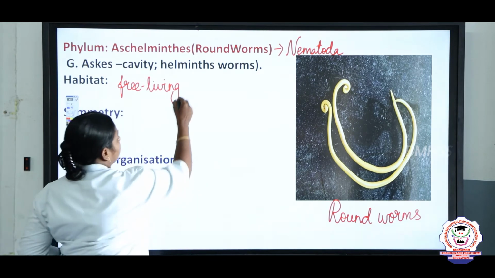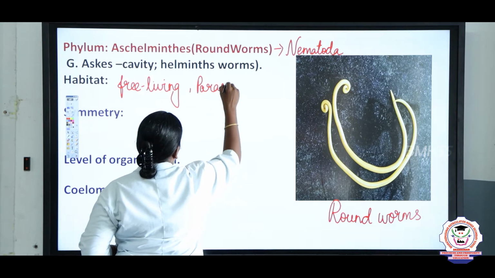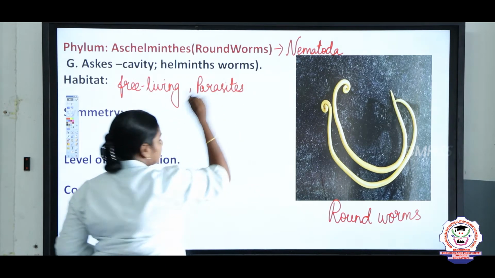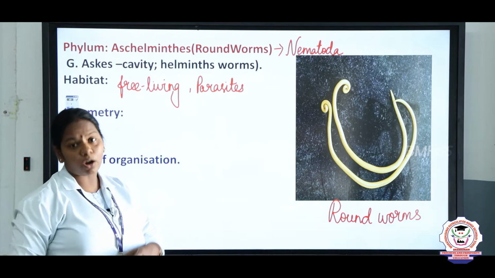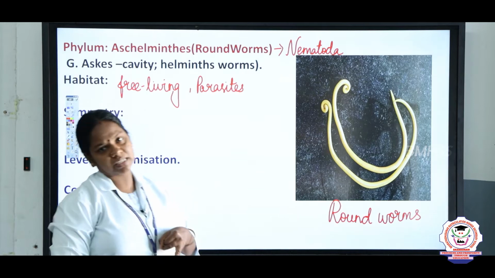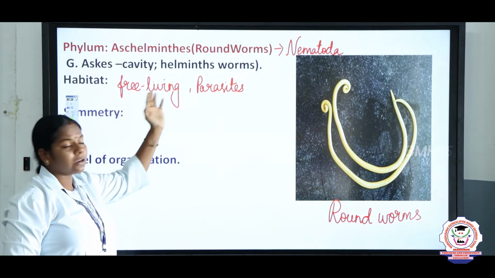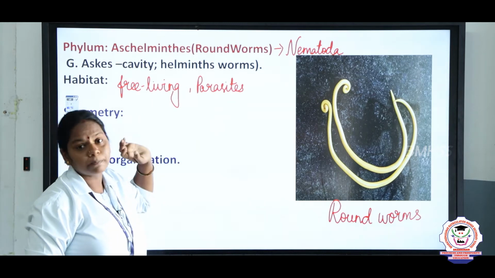But some of the species are parasites. Some are parasites, that is, they live on living organisms, depending on plants and animals for their survival. So, habitat: terrestrial, free living, but some of the species are parasites.